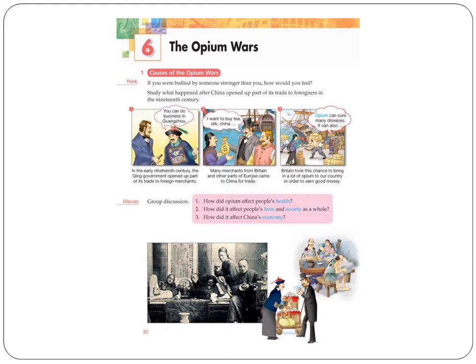And because there was a lot of demand for Chinese tea, silk, and other Chinese artifacts in European countries. At the same time, the Europeans thought that they could introduce something called opium to the Chinese people. The way they introduced opium in the Chinese market is they introduced it as a medicine. Opium is also a medicine, but if you take opium for a very long period of time, it is basically a drug. You can get addicted to it and it can affect your mental, emotional, physical health.